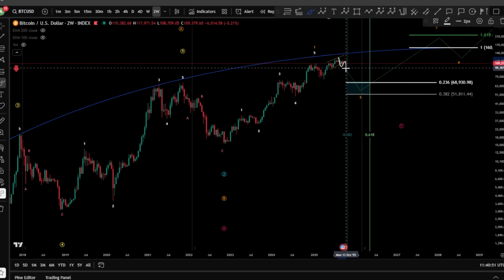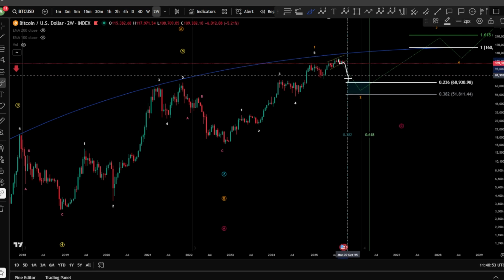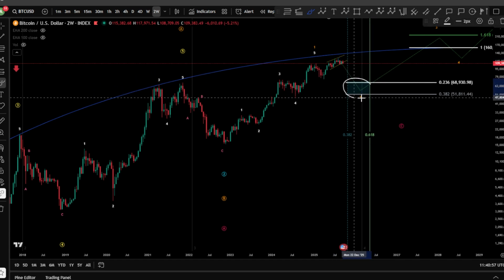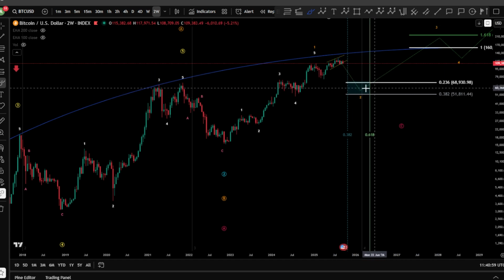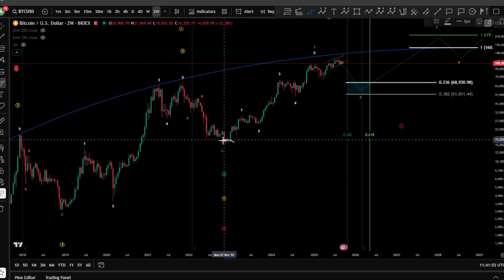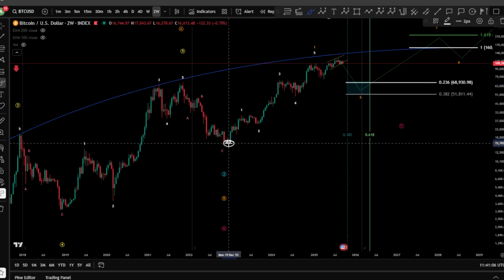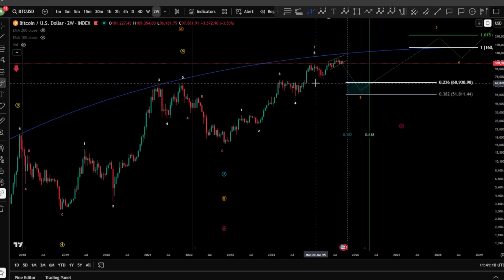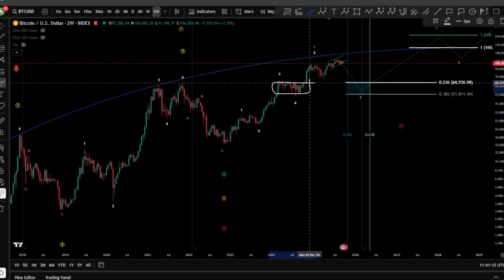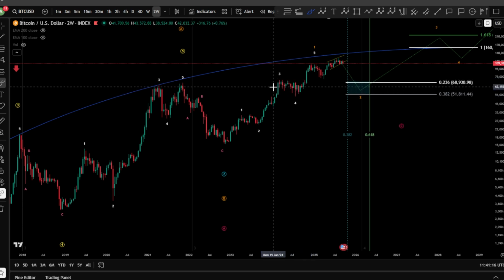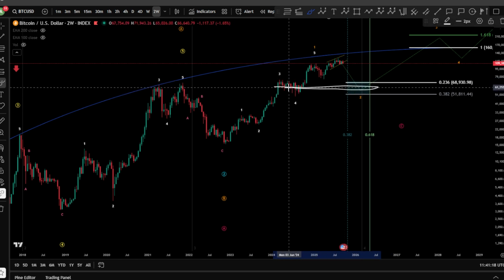Currently we are looking at a potential 1-2 formation, which might continue downward for a wave C, hitting the wave 2 here as an expanding flat in confluence with the 0.23, 0.38 taken from the start of this impulse till the top of it. In confluence with the chart here, you can see this is a very strong hold area where we have very strong support for Bitcoin, which is in confluence as well with this zone.